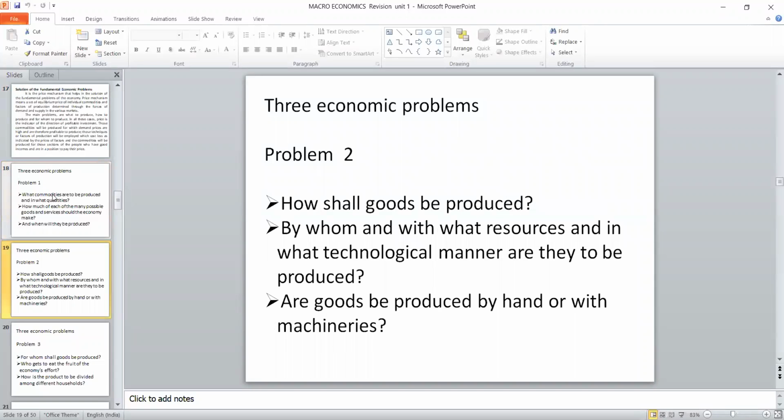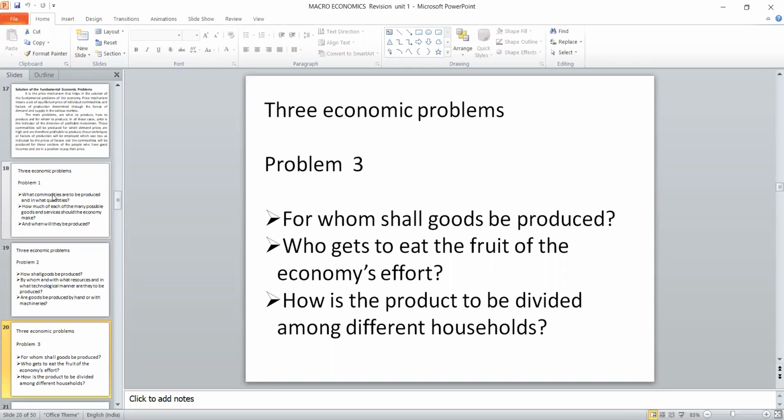Similarly, the second problem is also divided into three. How shall we produce that particular good? By whom? And what resources and what technology level should be employed in order to produce that required level of product? Or are the goods produced by hand or by machine, that is called labor intensive or capital intensive. So once again, problem 2, that is how to produce, is divided into three categories: who has to produce, at what level of technology, and what method we are using, that is also important.